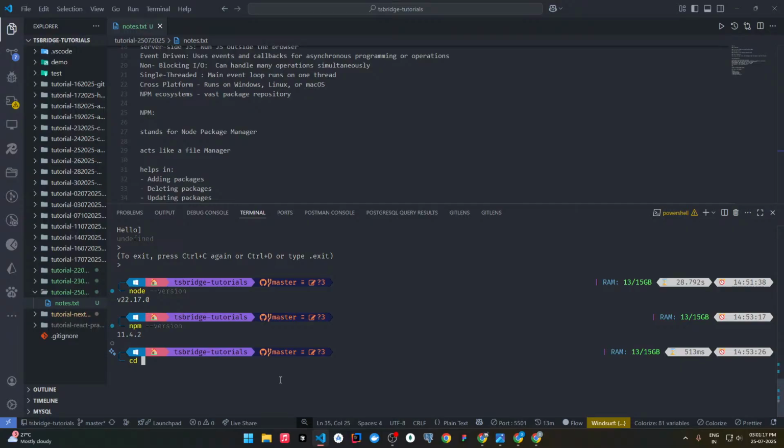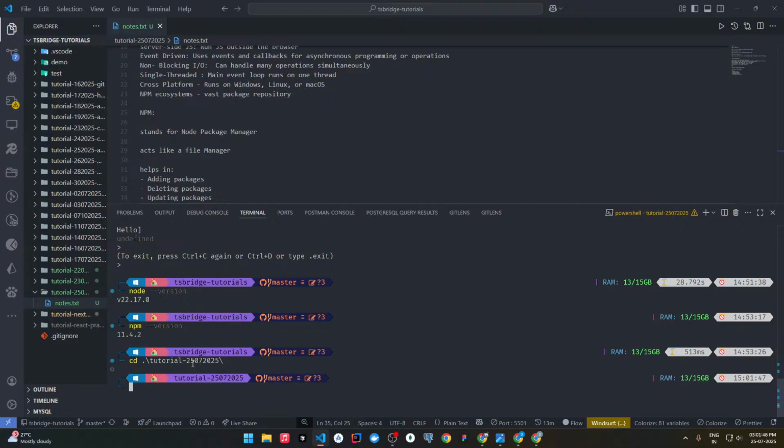But I need to create this in another folder, so I will use cd. Now what is cd used for? cd is used for changing the directory. If we need to go one step inside, currently we are on TS Bridge tutorials, and I need to go one step inside, that is tutorial 25/07/2025. So I can use cd tutorial 25/0.